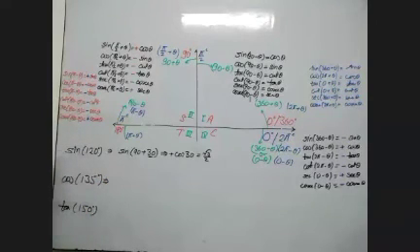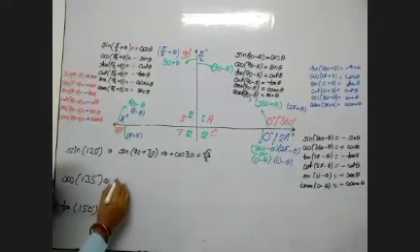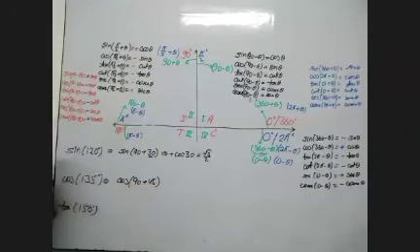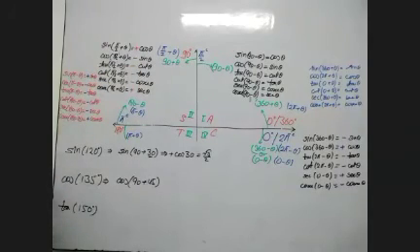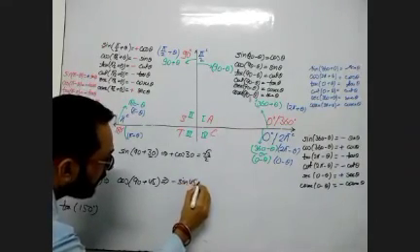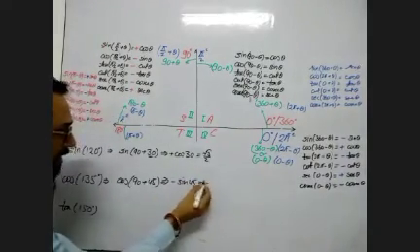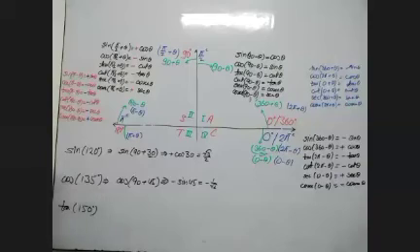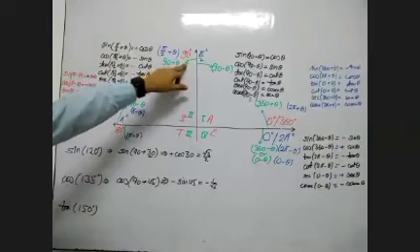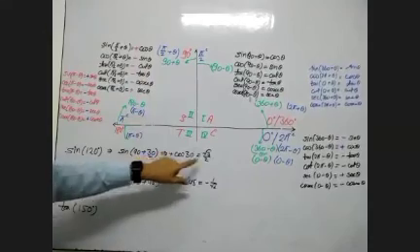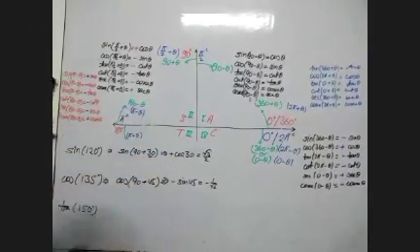Now we are going for cos 135. This could be written as cos 90 plus 45. And cos 90 plus theta is minus sine theta. So it will be minus sine 45, and the minus will remain as it is. Sine 45 is 1 by √2. So cos 135 is minus 1 by √2. Also we are able to see one thing: 120 lies in the second quadrant because it is above 90 and less than 180. So in the second quadrant sine is positive, and in the second quadrant cos is negative.